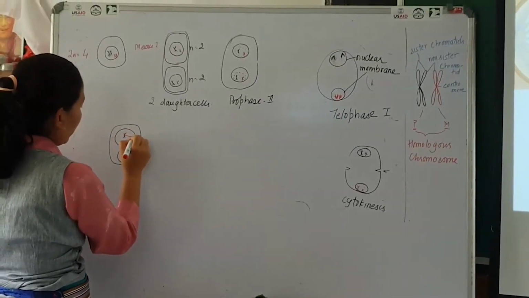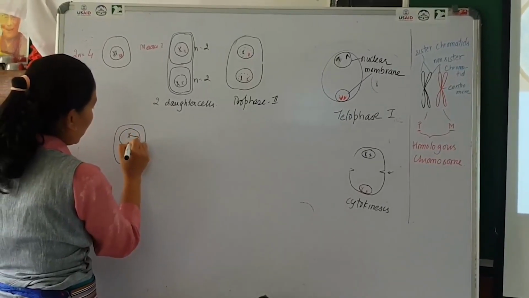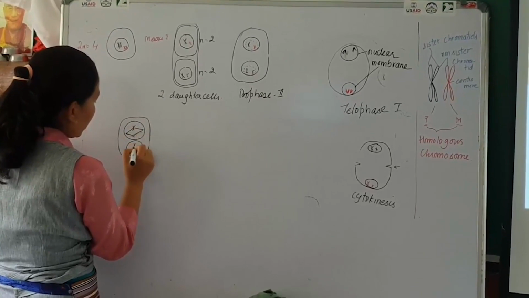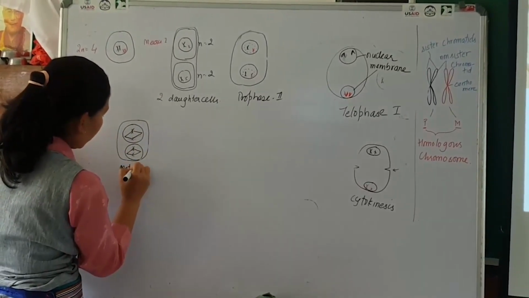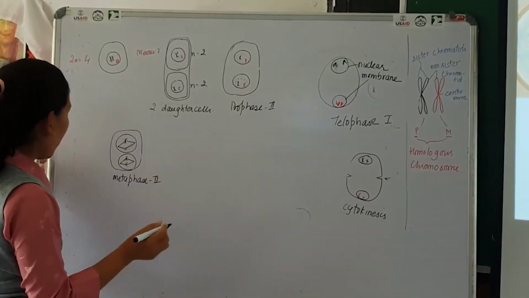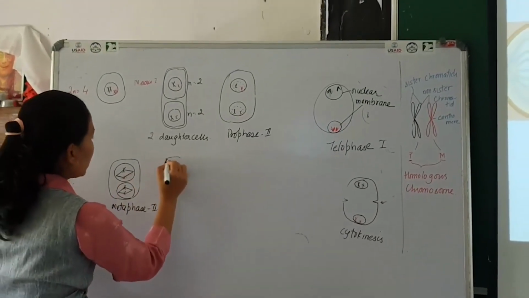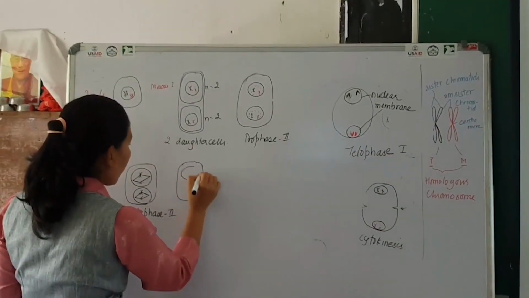They are held by spindle fibers at the centromere. Next is anaphase 2.